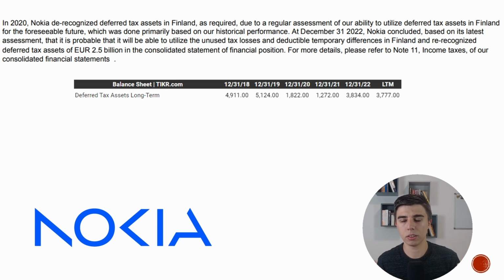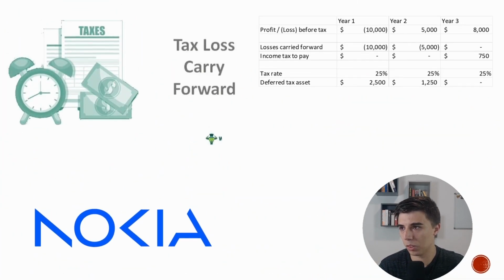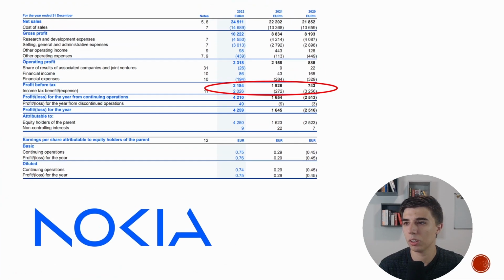So in 2 years, basically there's an event related to unused losses carried forward. Initially, they thought that they were not going to be profitable in time to use these losses, and then they changed this assessment based on the recent performance. So if we go back to the income statement, both years 2020 and 2022 are basically very unusual. In both of those years, there is an event that happened that had a significant impact on the financials in that particular year.